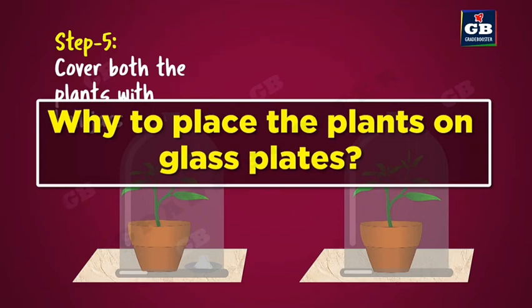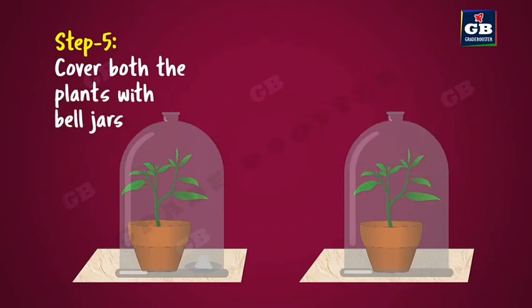Why place the plants on glass plates? Because we need an airtight environment for the plants. So we need a plain bottom and an airtight jar. But now the air can come through the edges. So how can we stop it?